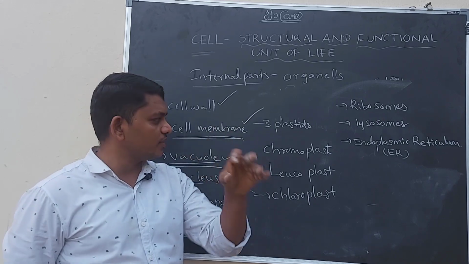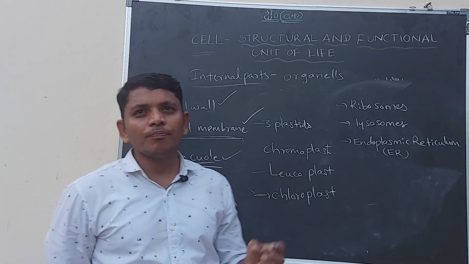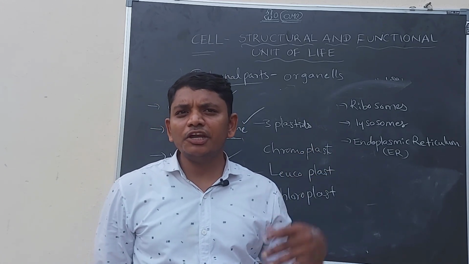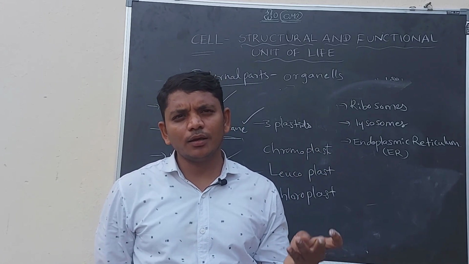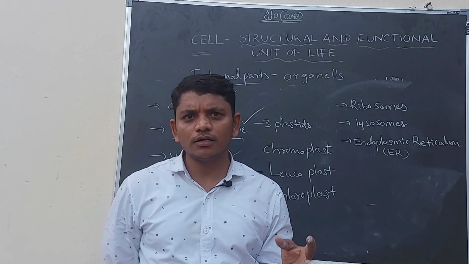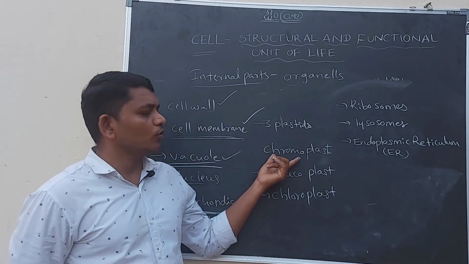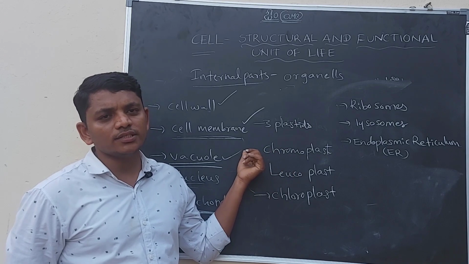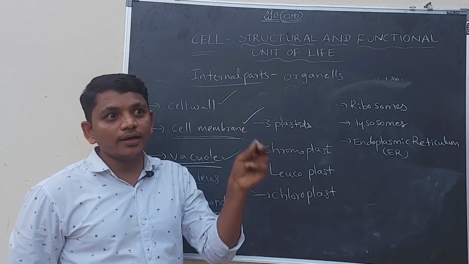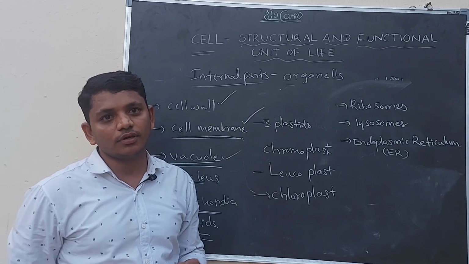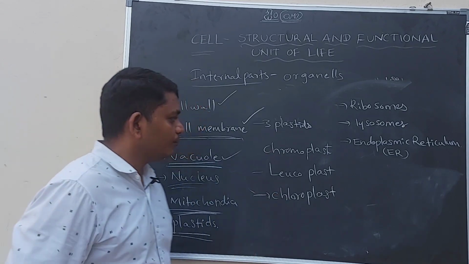This is only due to the presence of chromoplast. Flowers of the plants are different in colors, white, red, blue, and orange, like that. So chromoplasts are present in flowers and colored portions of the leaf.